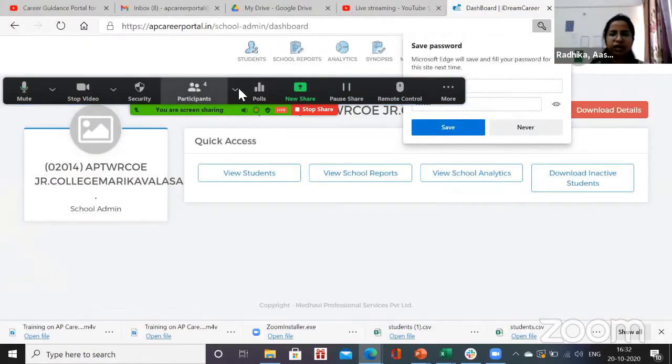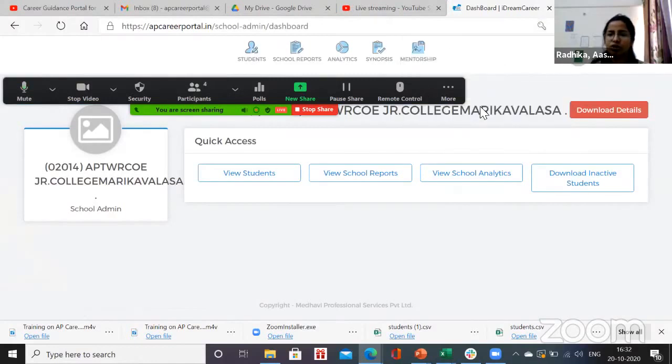So this is a data profile. This is not a portal as such. This is like a data profile for this particular school. The most important column for you is Download Inactive Students.